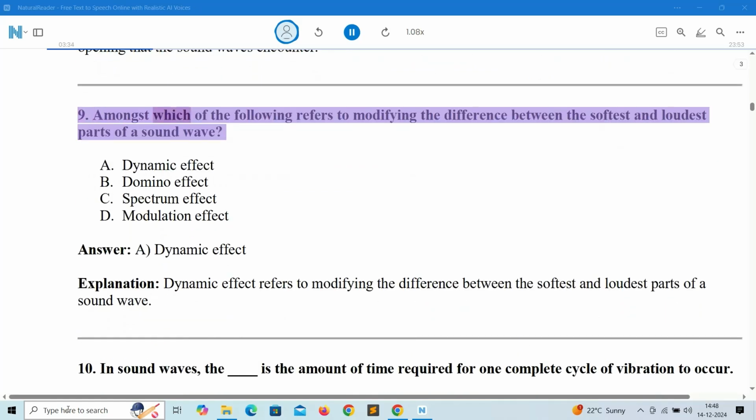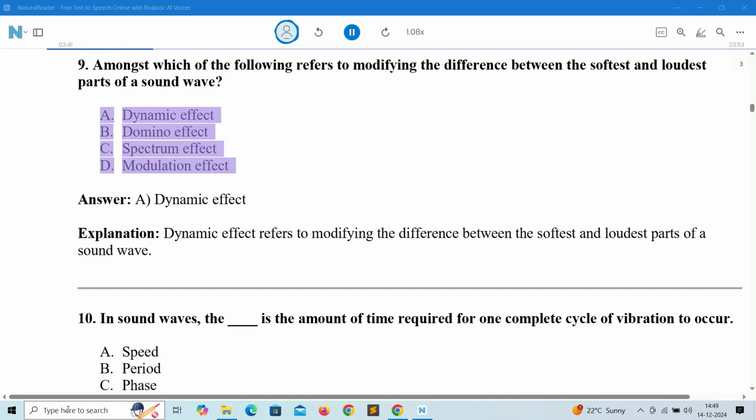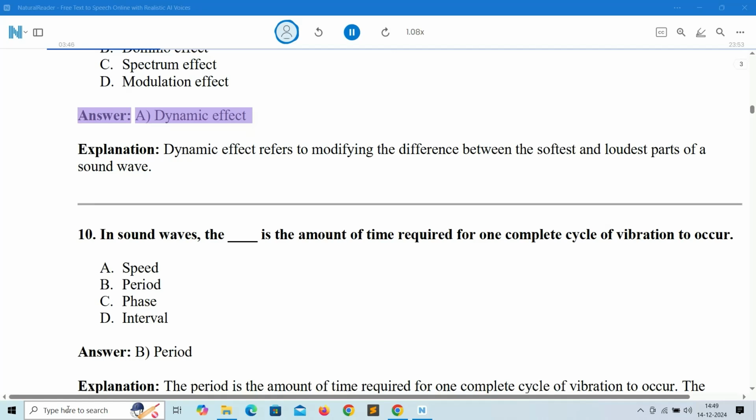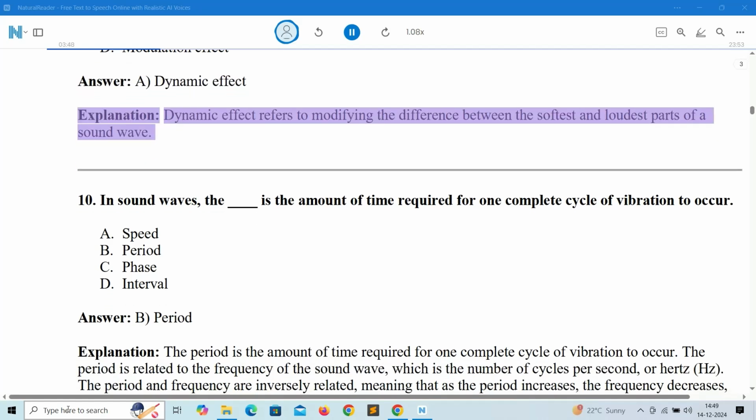9. Amongst which of the following refers to modifying the difference between the softest and loudest parts of a sound wave? A. Dynamic effect, B. Domino effect, C. Spectrum effect, D. Modulation effect. Answer: A. Dynamic effect. Explanation: dynamic effect refers to modifying the difference between the softest and loudest parts of a sound wave.